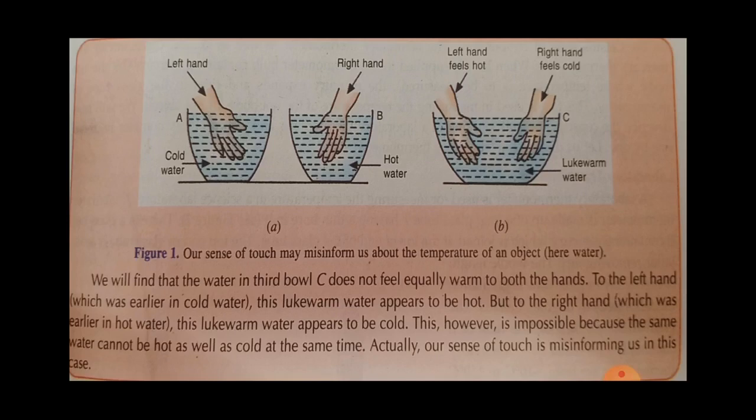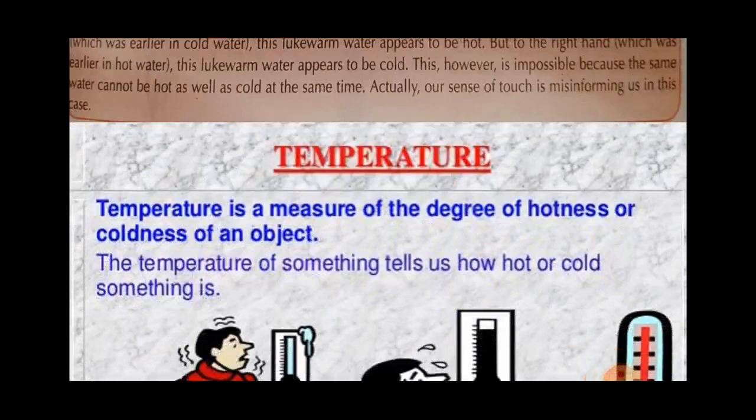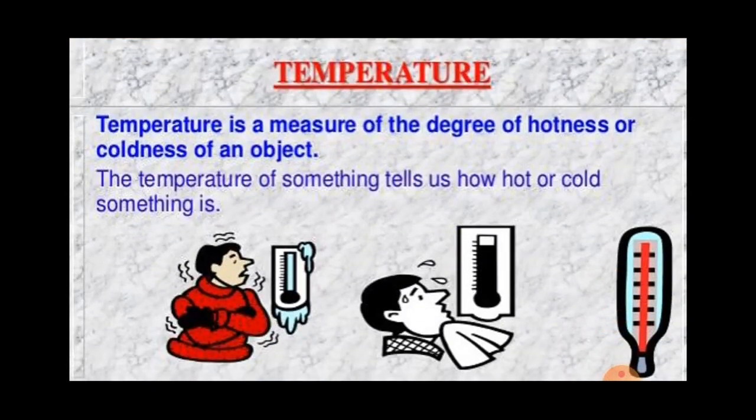And the temperature of an object is measured by using a device that is called a thermometer. We will now discuss the temperature and its measurement in detail. Okay? Understood? Now, temperature. Temperature is a measure of the degree of hotness and coldness of an object. Means the temperature of something tells us how hot or cold that thing is.